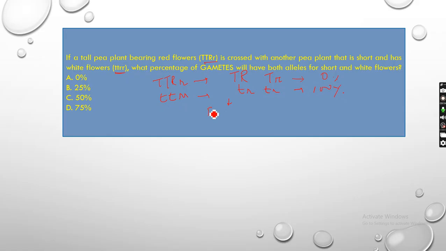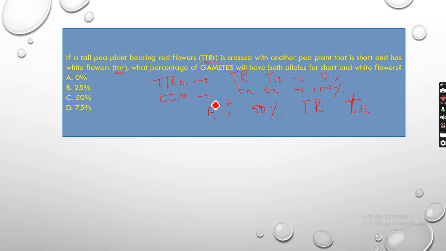So for F1 generation, what will be the chance? So if you see for the F1, not F2, they're asking for the F1. So from here, you see TR will come here, so there is a 50% chance. So 50% chance of tall and red, and 50% chance of having short and white color flowers.